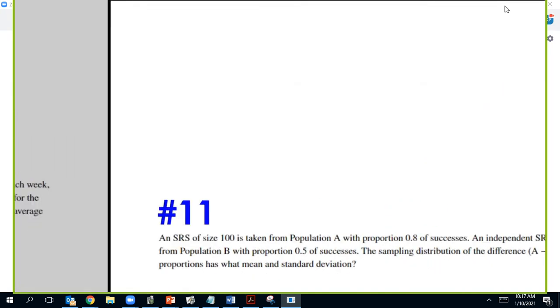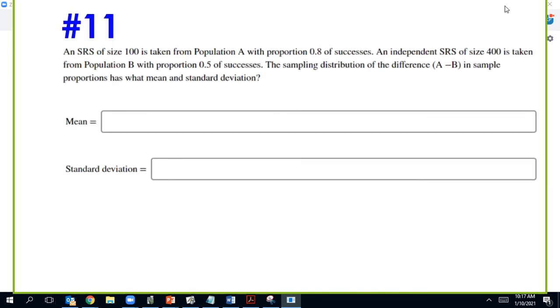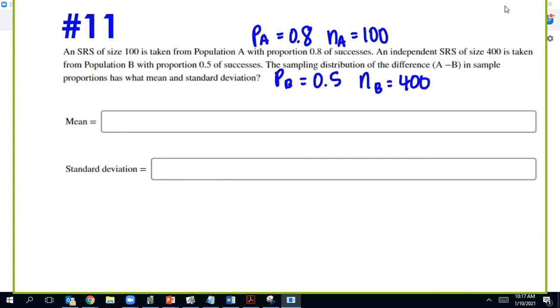Either way. Okay, last one. SRS, population of 0.8 successes, an independent SRS of size 400 is taken. So we have PA equals 0.8. The sample size for A is 100. PB is 0.5. The sample size for B is 400. So for the mean is just PA minus PB because it says A minus B. So 0.8 minus 0.5 equals 0.3, and that's right here.